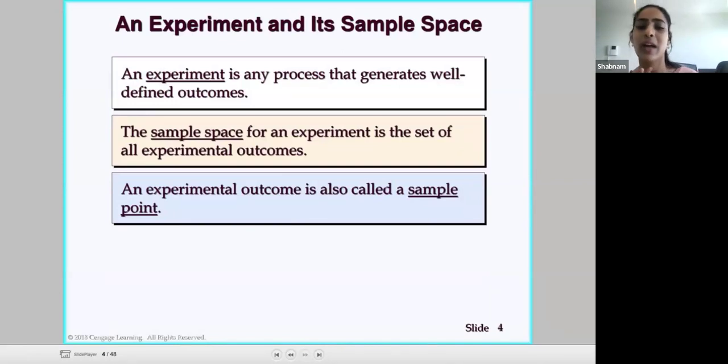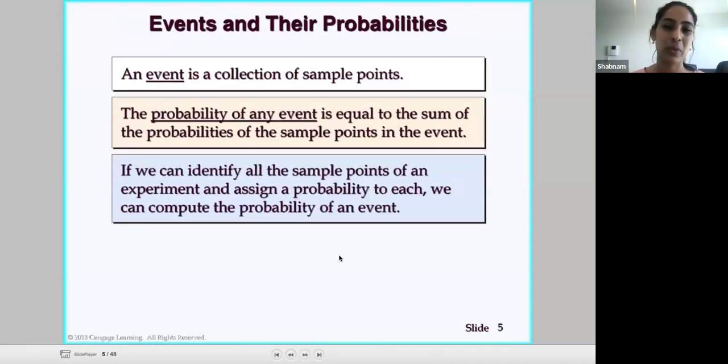But an experimental outcome is called a sample point. So each time I've rolled the die, that is my sample point as well. So what number did I get? Did I get a 6? Did I get a 4? Did I get a 3? Those would be your sample points. Now, an event is a collection of sample points as well.